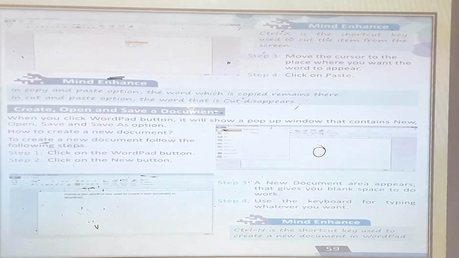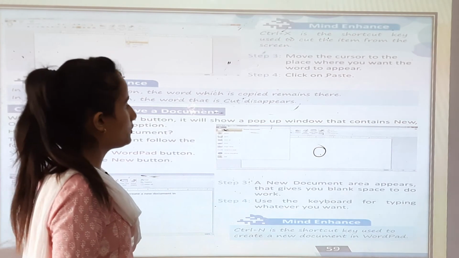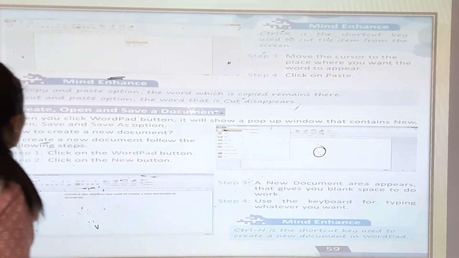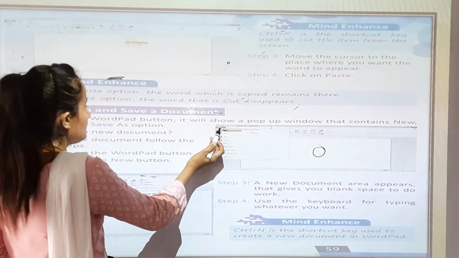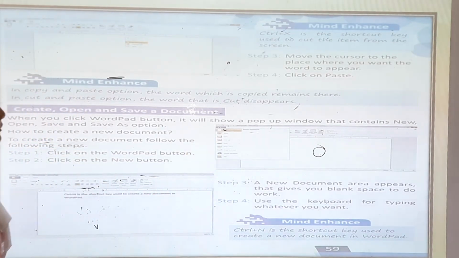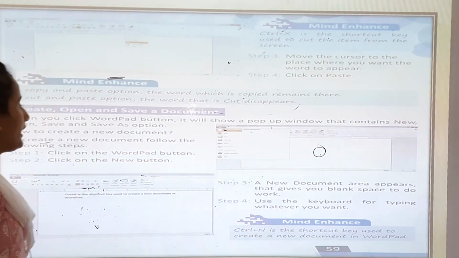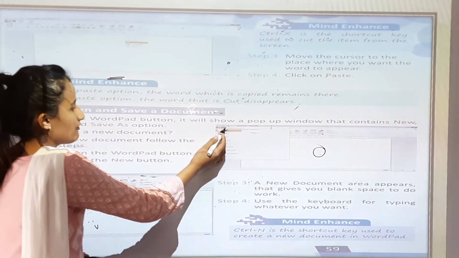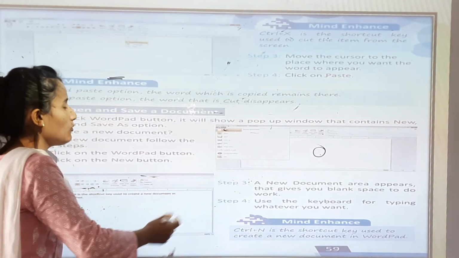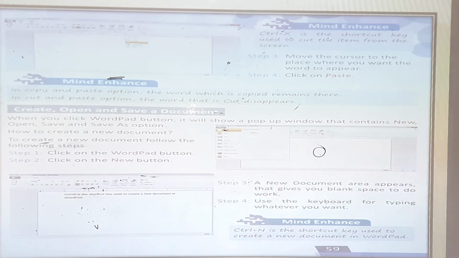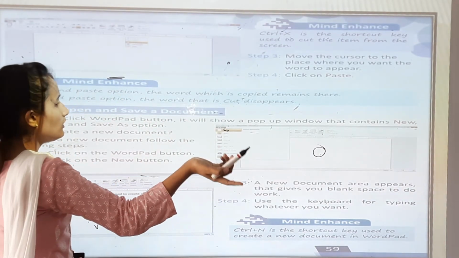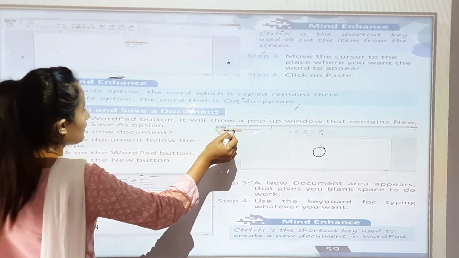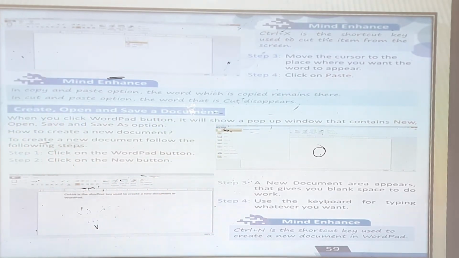So when you click the WordPad button, it will show a pop-up window that contains New, Open, Save and Save As options. How do you create a new document? When you want to open a new document, you will click on New. So you have to follow the steps.